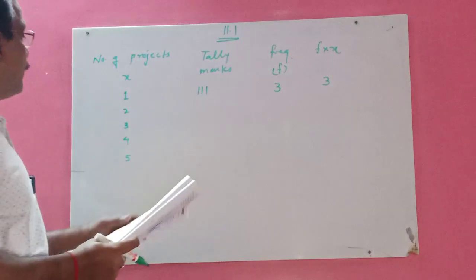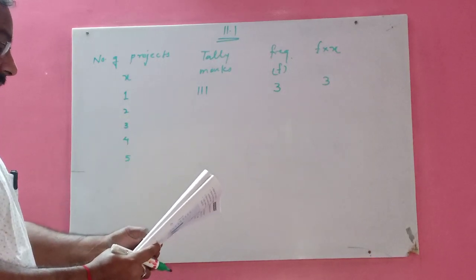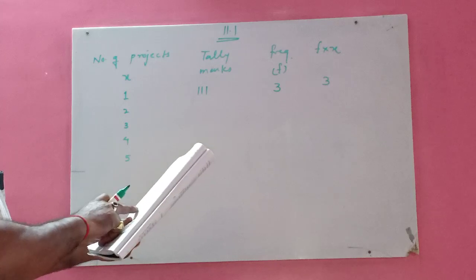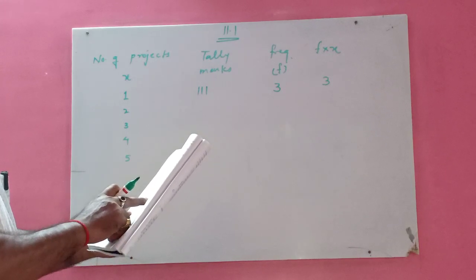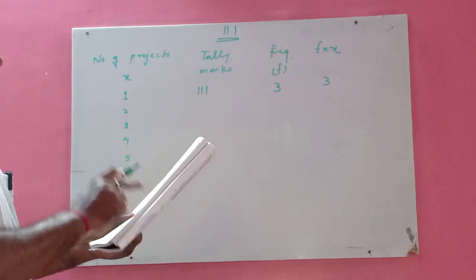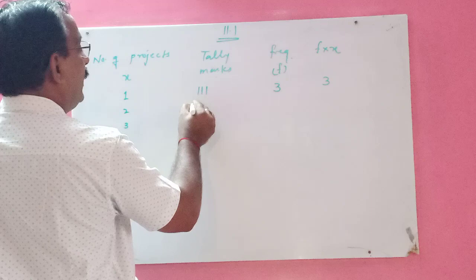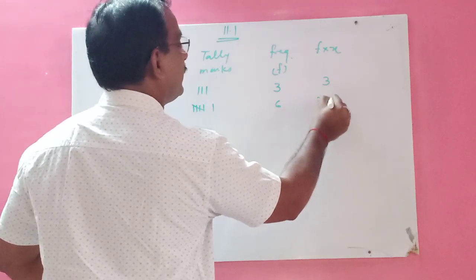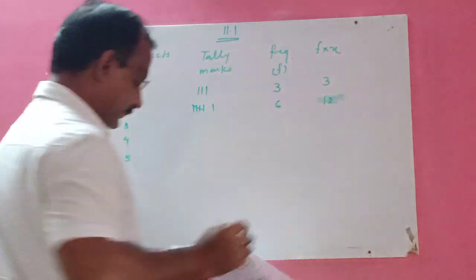Then how many schools kept two projects? 1, 2, 3, 4, 5, 6. There are 6 schools, so here you write 6. 2 into 6, directly you write 12.